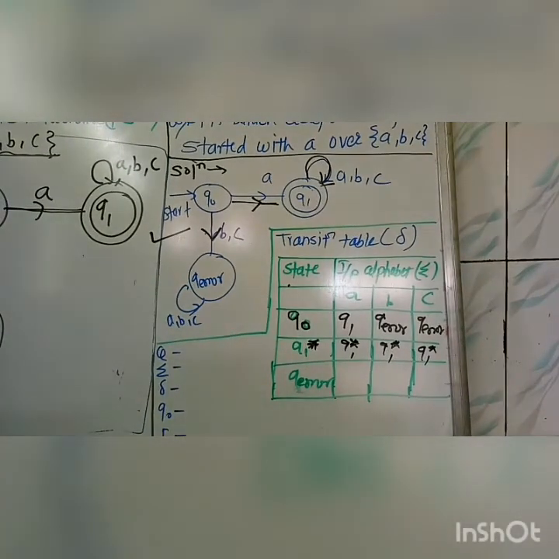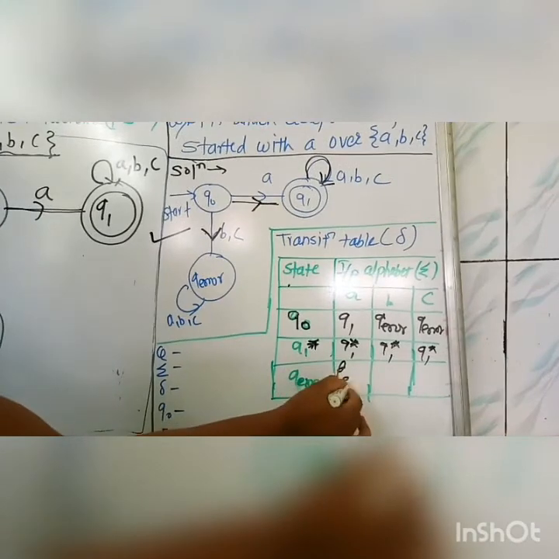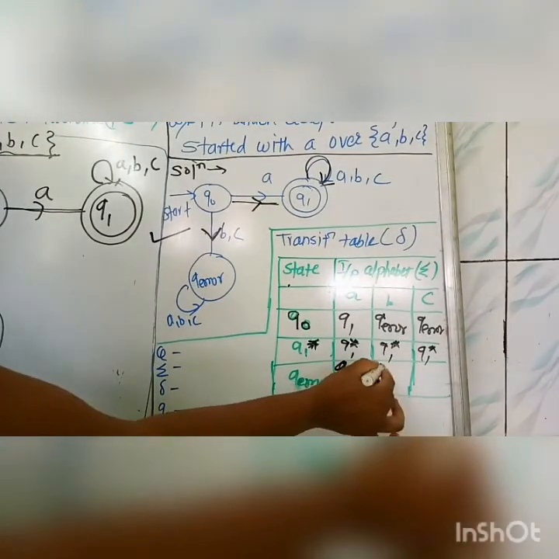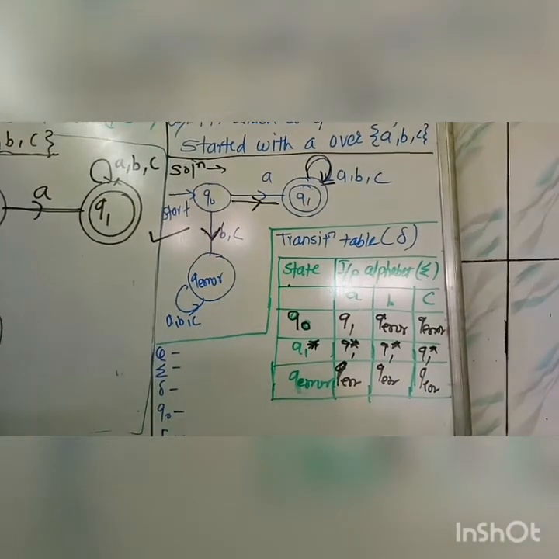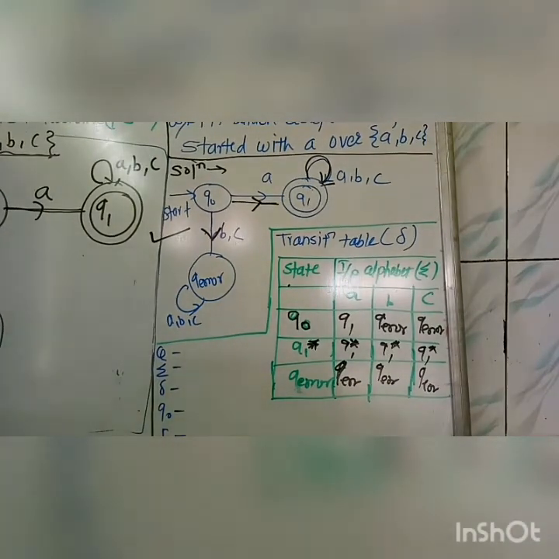Next is the Q error state. As we know, this is the outsider state, but we have to denote it in our transition table. So for the Q error state, if the inputs are A, B, C, then it will get the same state, that is Q error, Q error and Q error. So, this is all about the transition table.